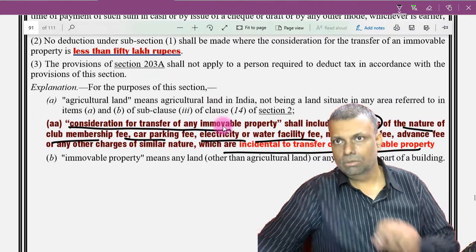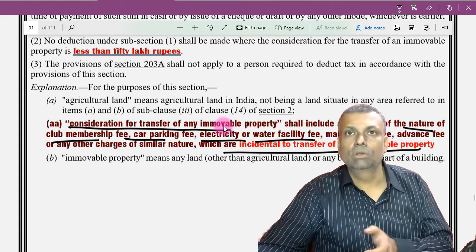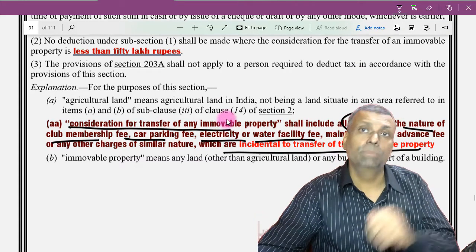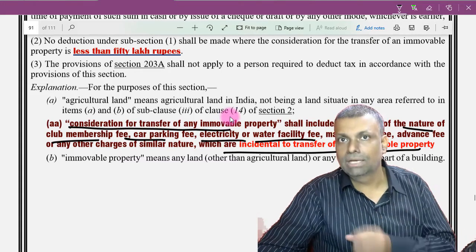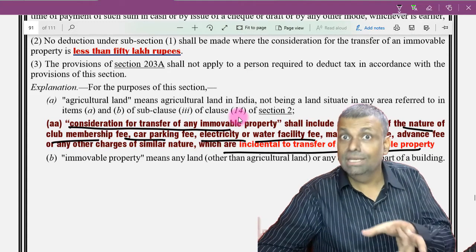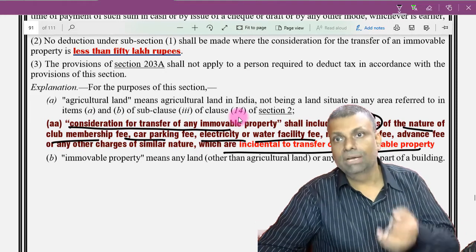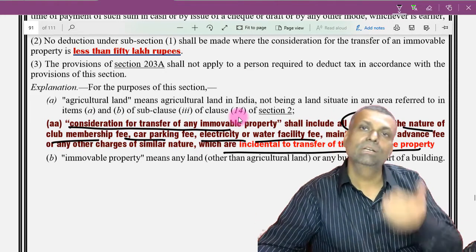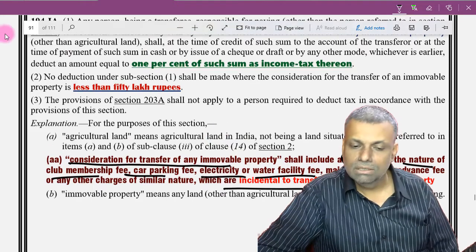So if your property agreement, when you are signing that agreement for the sale of that particular property, gives you all this breakup, that X amount for club membership fees, X amount for parking and all that, the property consideration will be the total. So basically, logically I am telling you, see the agreement, and whatever considerations are written in the agreement, it is all total with respect to the property in this particular situation.